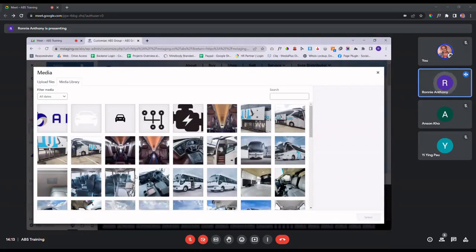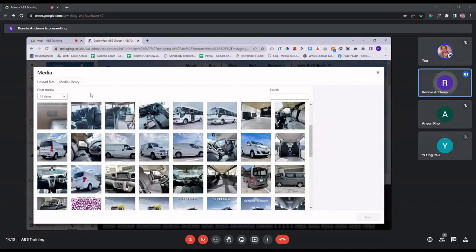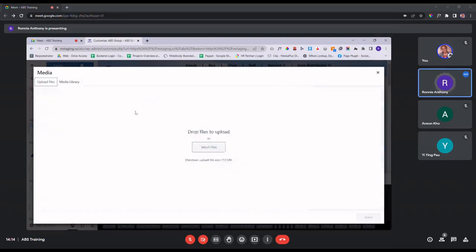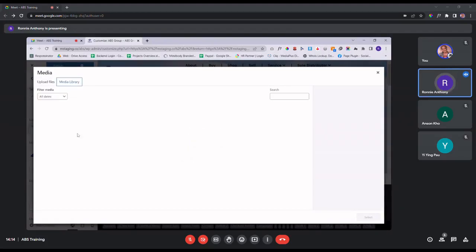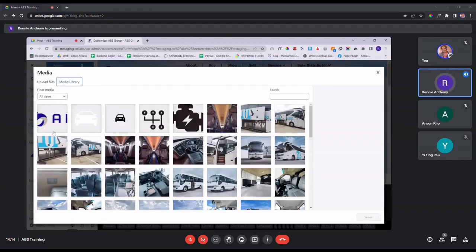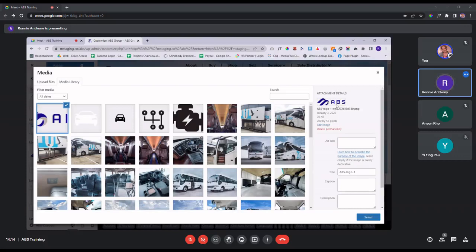then there are two ways for you to do it. Either you can choose from media library or upload it directly from your computer. So normally this one is for a fresh new logo that you design, so you can directly upload it from your computer. And then if you're not too sure about the dimension for this logo, you can always double check with the current one that you use, which is right here under media library, and then this one is the logo that you use.